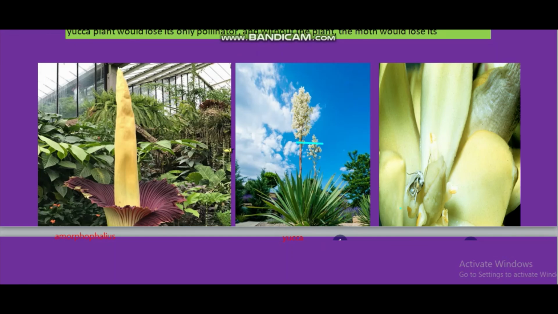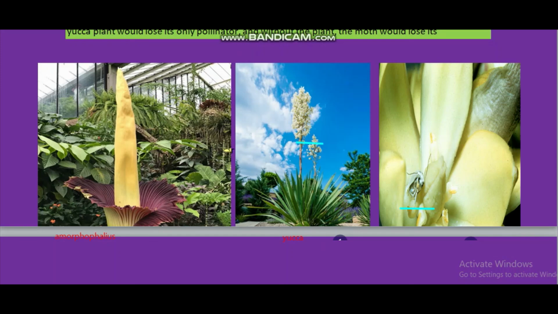Where is the moth? This one is the yucca moth. So this moth deposits its egg in the locule of the ovary, and the flower in turn gets pollinated by the moth.